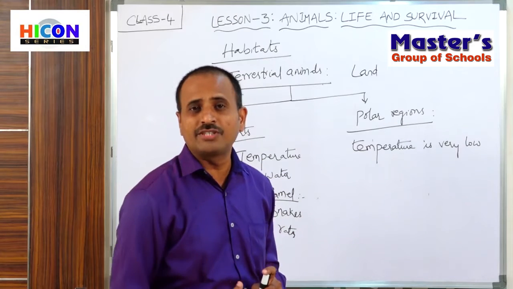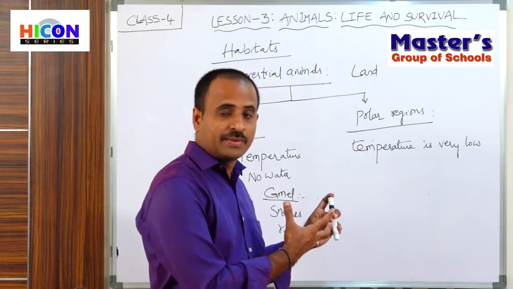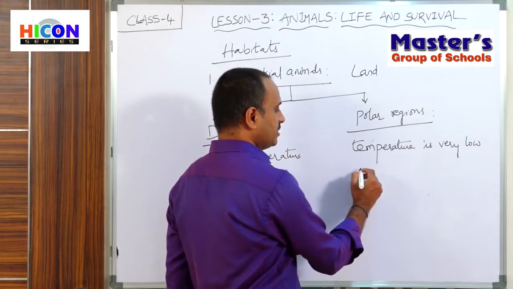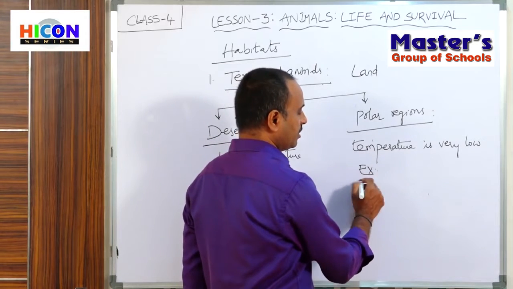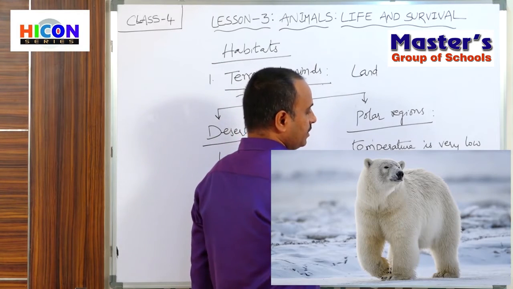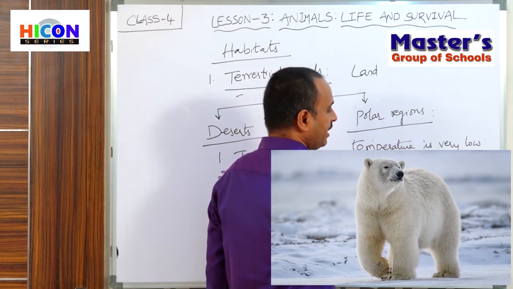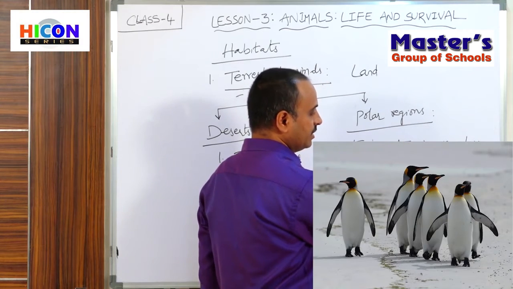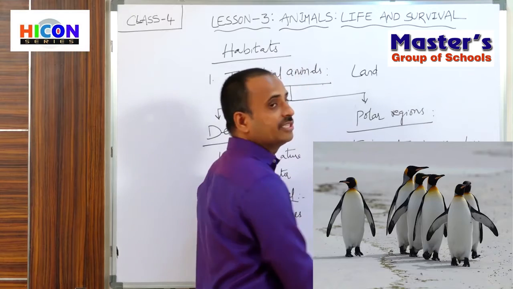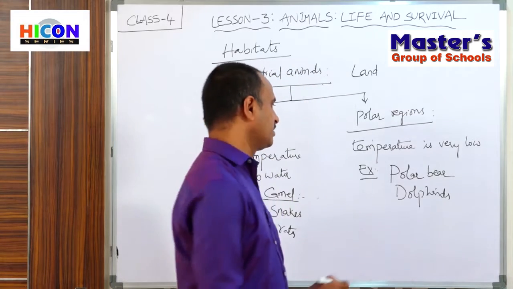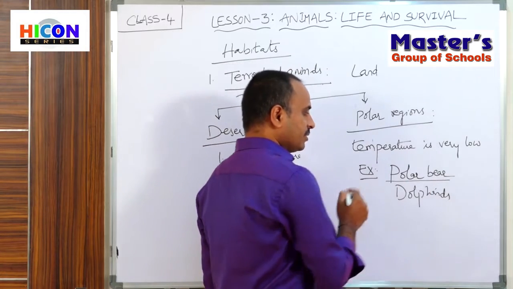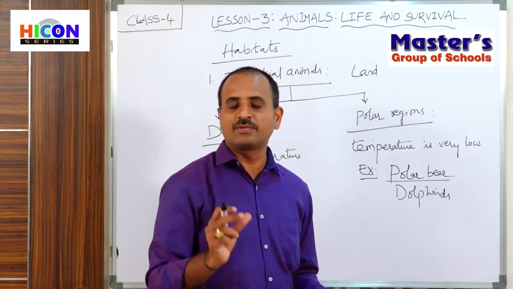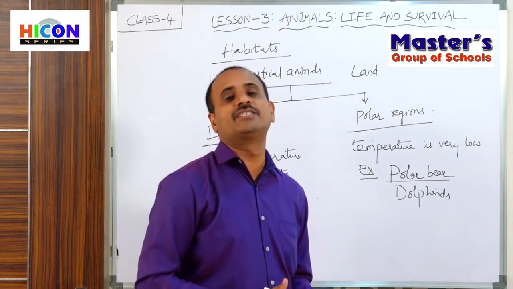So what are the adaptations that are present in the animals which live in the polar regions? For example, the animals which live in the polar regions are polar bears and dolphins. These are examples of animals which live in polar regions, ice cold regions. If you take the polar bear, it has some special adaptation in its skin.